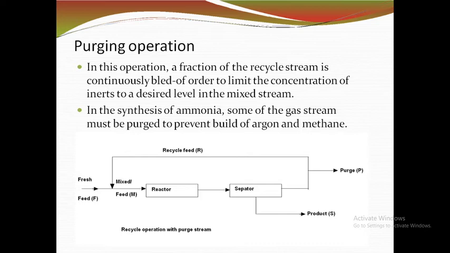The reactor product is sent into the separator. In the purging operation here, the inert is continuously removed, so we always keep it at the tolerance level and it does not exceed the tolerance level. Finally the product is produced from the separator. So this is the recycle operation with purge stream.